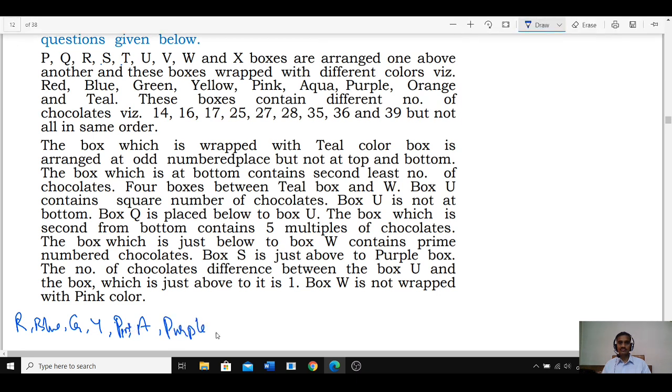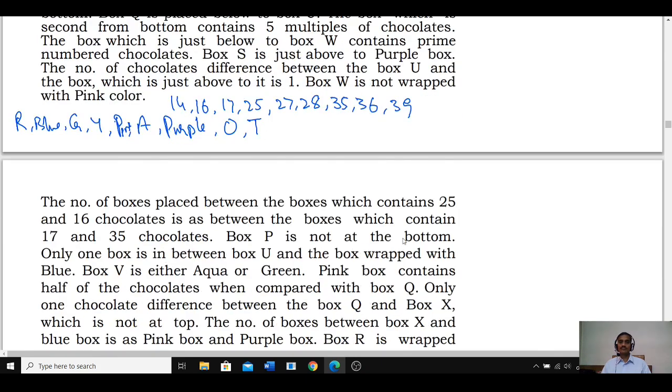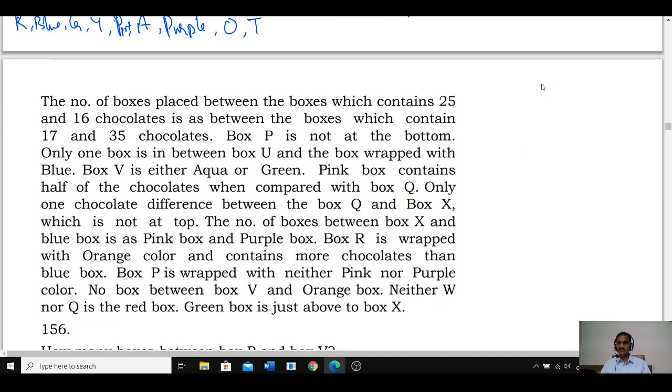Pink, aqua, purple, orange and teal. Now these are the 9 boxes with 9 different colors, and each box is having a different number of chocolates, and the chocolates are 14, 16, 17, 25, 27, 28, 35, 36, 39. Now altogether how many do we have? We have 9 boxes. Then as the boxes were clearly given, first let us fix this one. Numbers 9, 8, 7.